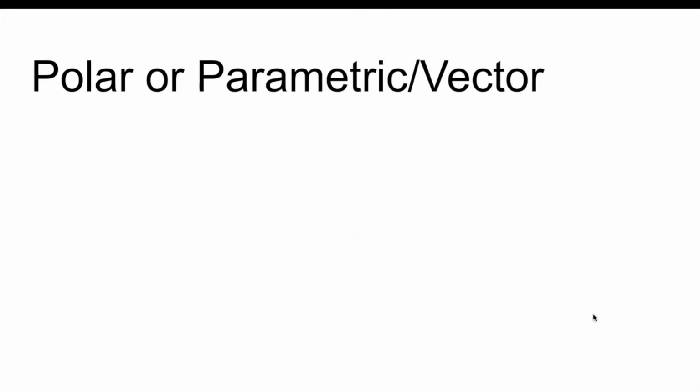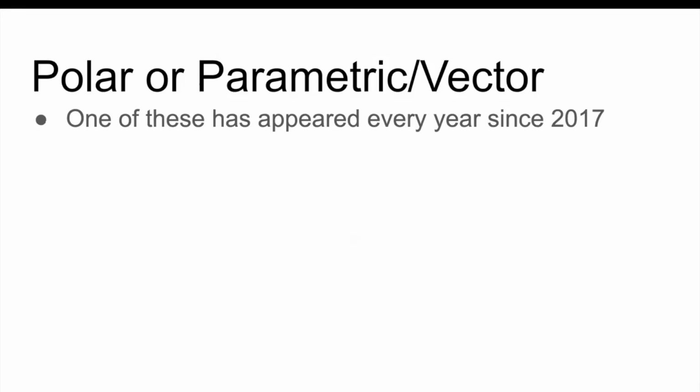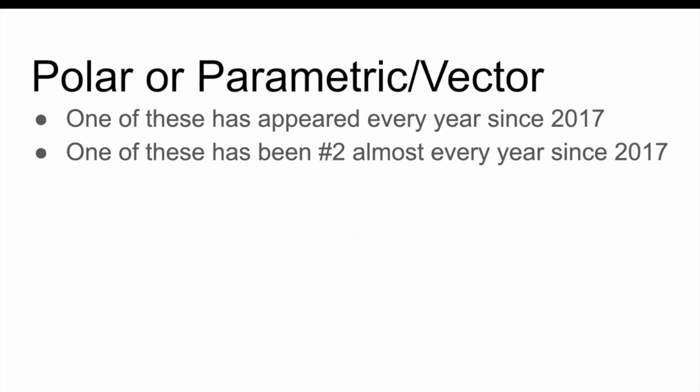Polar or parametric slash vector. Not both, one or the other, right? That's how it is every year. And it's almost always question number two. The only year it wasn't question number two was 2018. It was polar that year, and for some reason, they made it question number five.